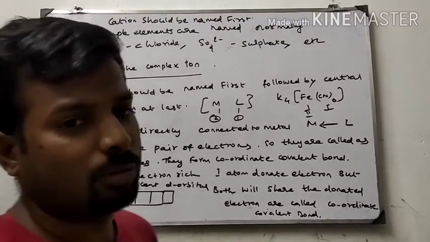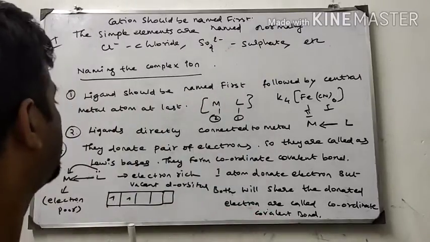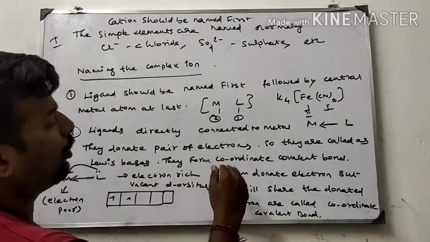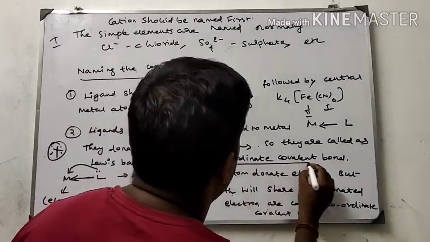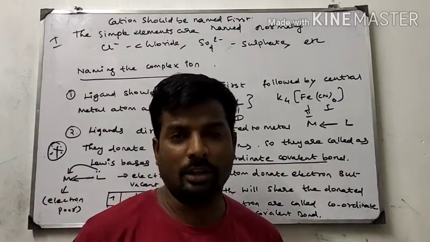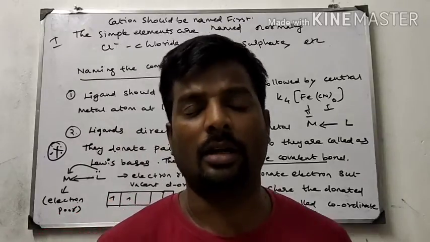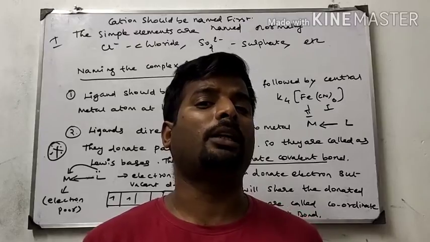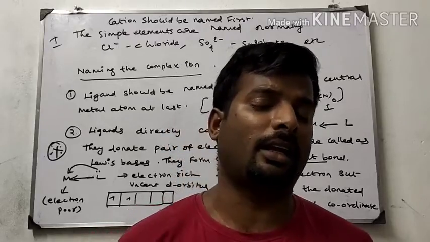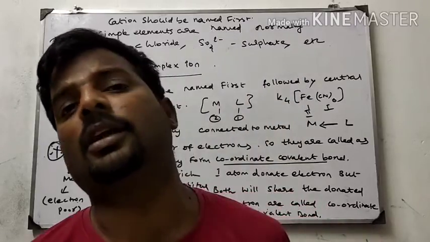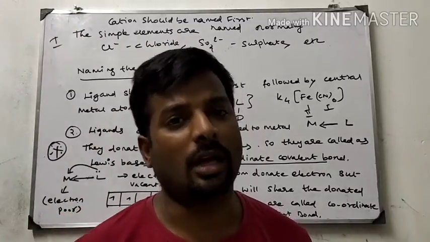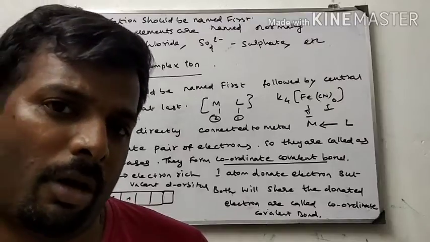A ligand is the one which donates a pair of electrons. So they are called Lewis bases, and they form a coordinate covalent bond. What is meant by a coordinate covalent bond? The electron rich species donates the electrons, and the metal and the ligand both share the electrons. So covalent nature is formed, coordination is also formed. Therefore, it is called a coordinate covalent bond.